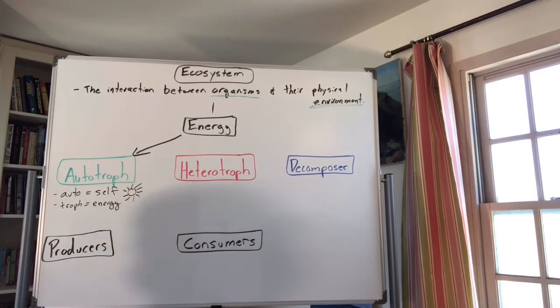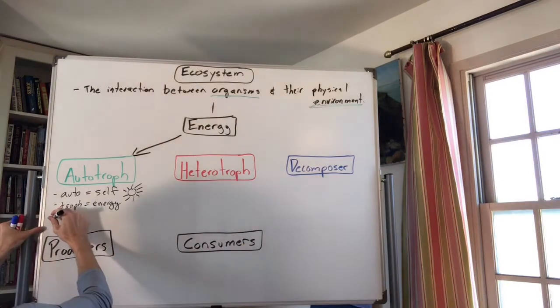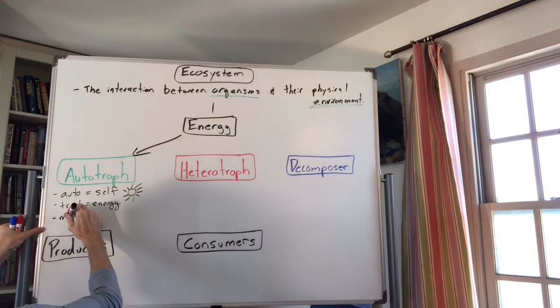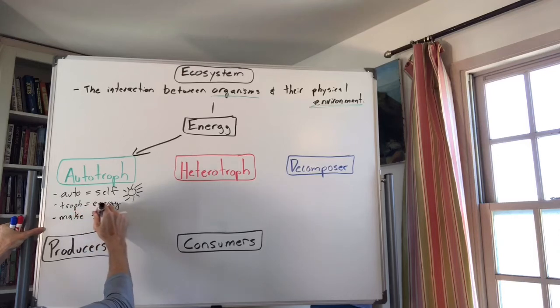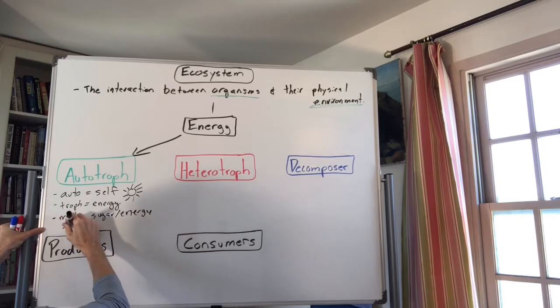And these guys, autotrophs, also known as producers, make sugar, or their own energy, from photosynthesis.